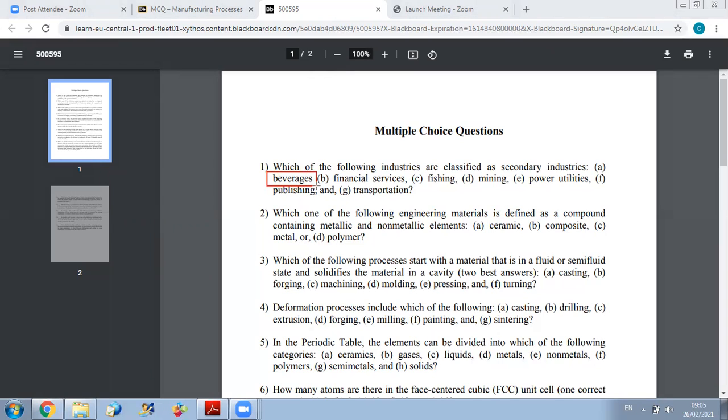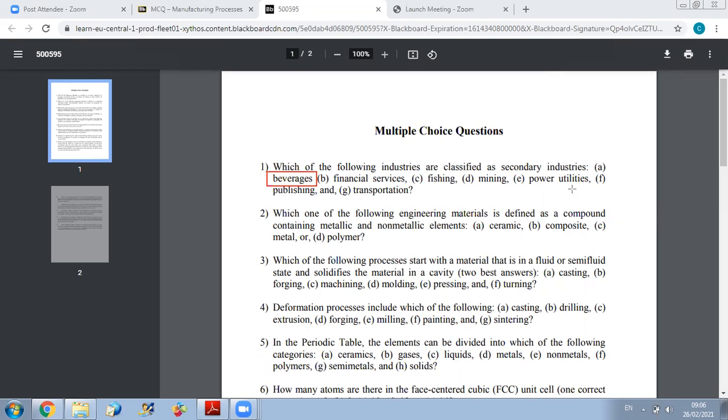Second one of secondary industries is beverages. Financial services is tertiary industries because it's a service sector. So it's not included in the secondary industry. Fishing is a primary industry because it's in the first stage. We are just taking the natural product as they are without changing them. The same for mining. Mining is one of the primary industries.